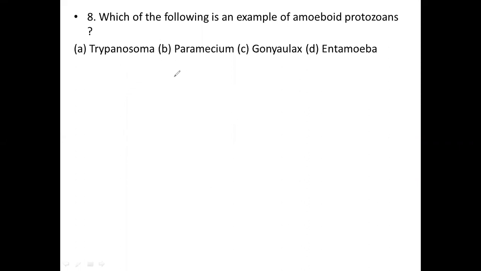Entamoeba is an example of an amoeboid protozoan. It is the best example for this.